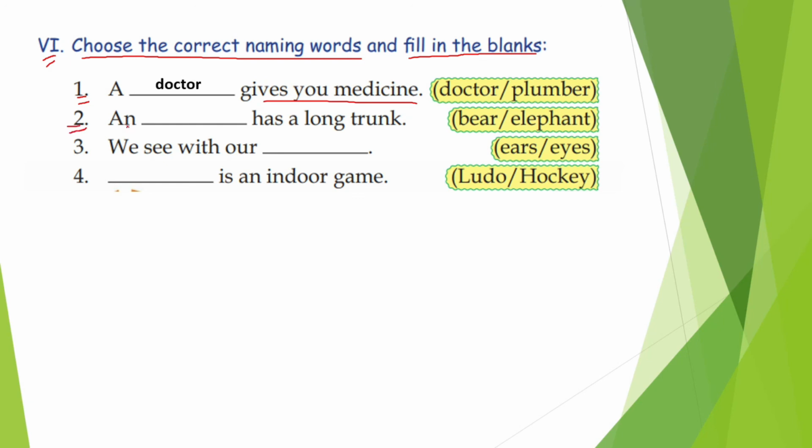Now the second one: a dash has a long trunk. Who has a long trunk? Bear or an elephant? Obviously the answer is elephant. Now the third one: we see with our dash. We see with our ears or eyes? We see with our eyes. Very nice. Now the fourth one here is: dash is an indoor game. Ludo or hockey? Can you guess the answer, children? Ludo is an indoor game, children. Alright, so here we have completed the sixth exercise as well.